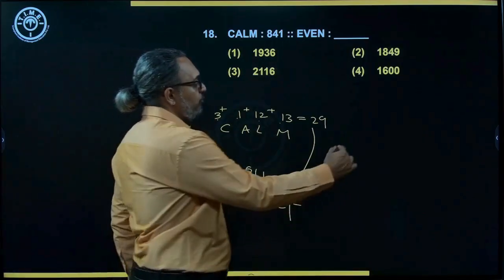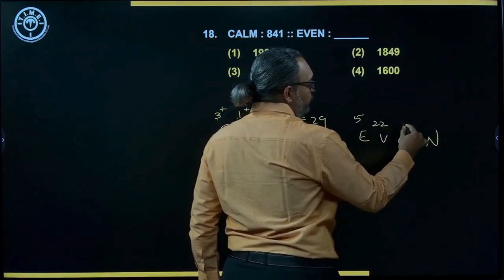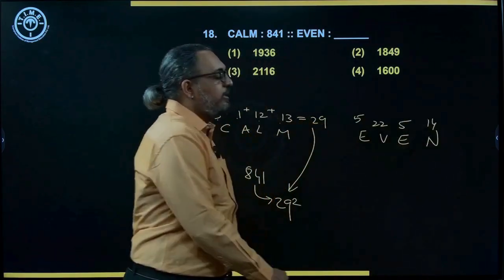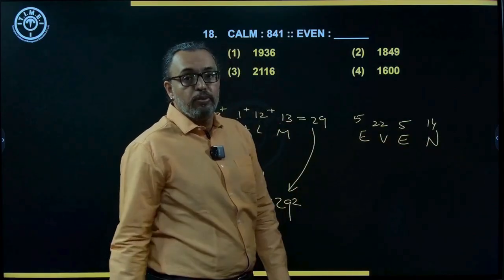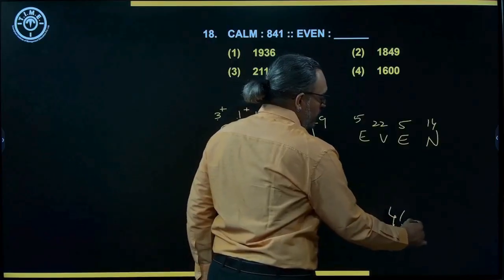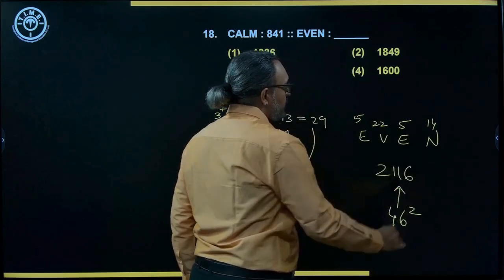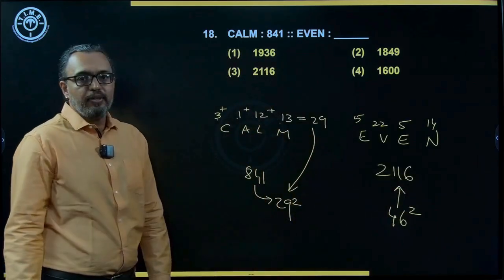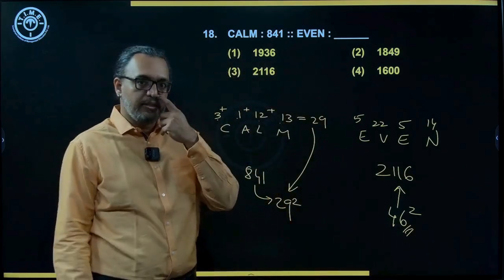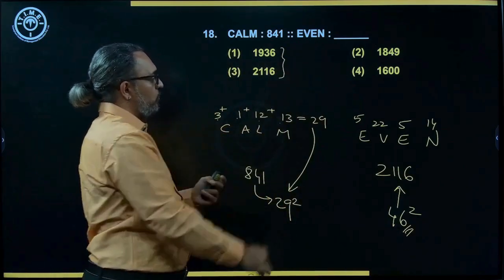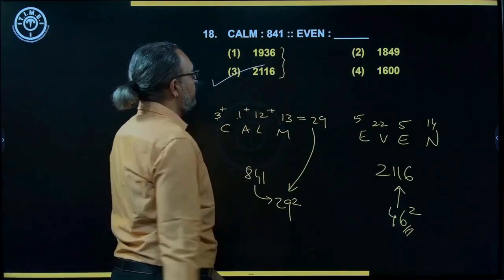The same thing we do for EVEN. So we have 5, 22, 5, 14. 5 plus 5 is 10, 10 plus 14 is 24, 24 plus 22, you get 46. So 46 square is 2116. Because we know if it is ending with a 6, the root also has to end with a 6, so one of these two numbers. So you check, and it is going to be option 3 for 2116.